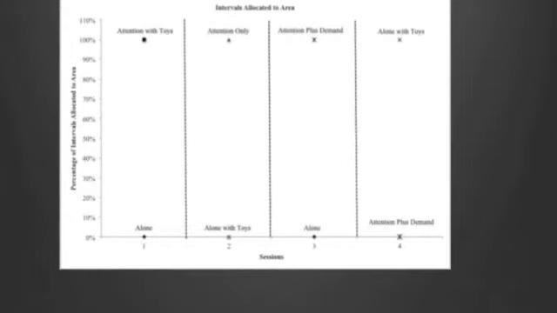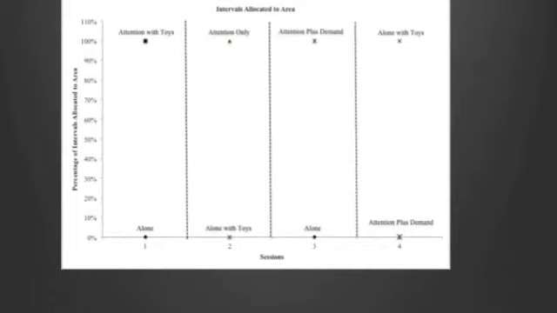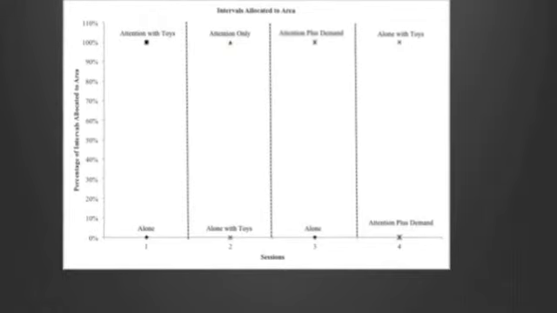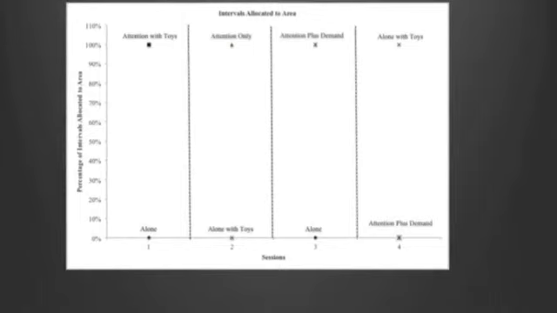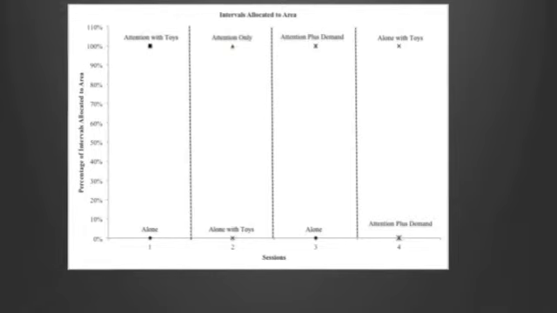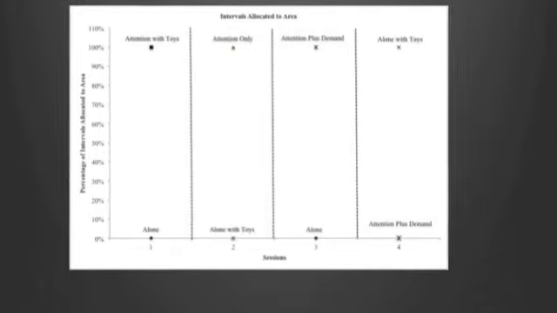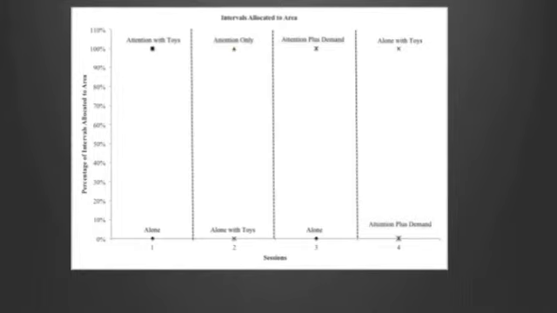This next graph looks at the functional analysis with the preference assessment. During the first session, the client chose to engage with the researcher and the toys throughout the entire 5 minutes. She didn't attempt to move to the other table, which had nothing available, where she would be sitting alone. During the second session, the client chose to engage with the researcher, who provided undivided attention the entire 5 minutes of the trial. The client didn't attempt to move to the other table to play by herself with the toys.